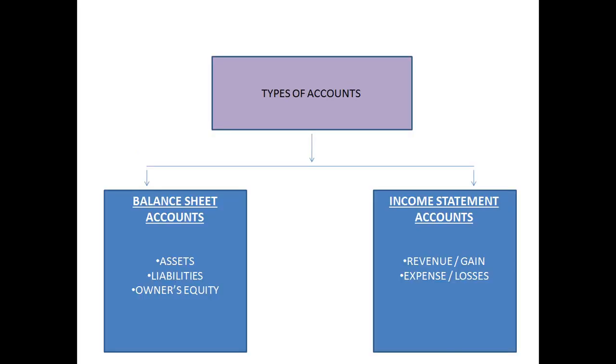As for the alternative way, there are 5 parent groups for ledgers. These are the 5 parent groups: assets, liabilities, owner's equity, revenue or gain, and expense or losses. All the ledgers come under these. The balance sheet is a financial statement, and the income statement or profit and loss account is another financial statement.